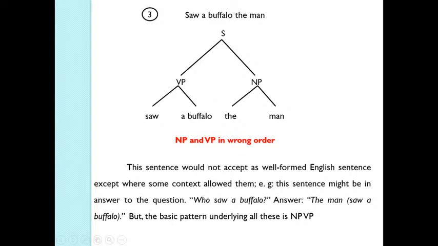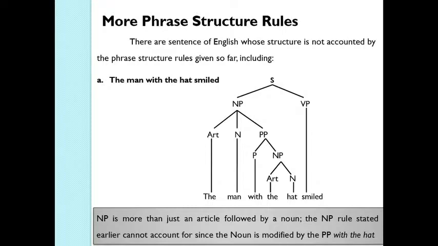Like this might be in answer to the question, who saw a buffalo? You can say the man, that is, you have only a noun phrase. But indeed, you have saw a buffalo, but this section is elided. But the basic pattern underlying all these is noun phrase and verb phrase. That is, the sentence consists of a noun phrase and verb phrase, whether they are explicitly expressed or not.